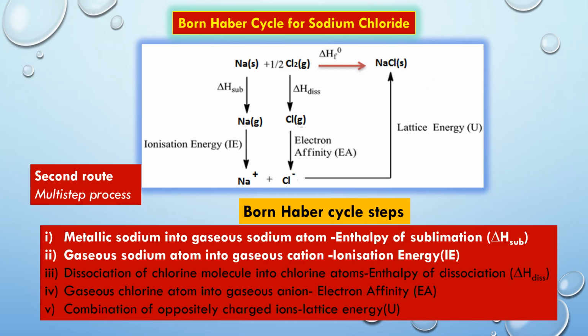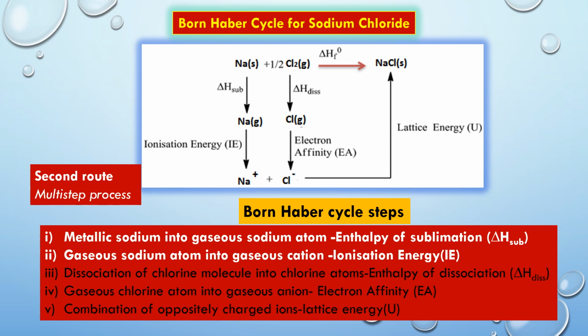The second route for the formation of NaCl is a multi-step process. First step is the conversion of metallic sodium into gaseous sodium atoms. The energy required for the conversion of 1 mole of metallic sodium into gaseous sodium atoms is called sublimation energy. It is represented by delta HS, that is enthalpy of sublimation.